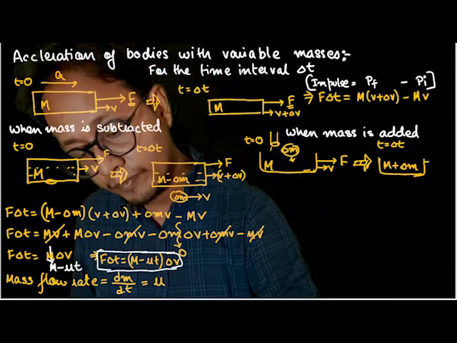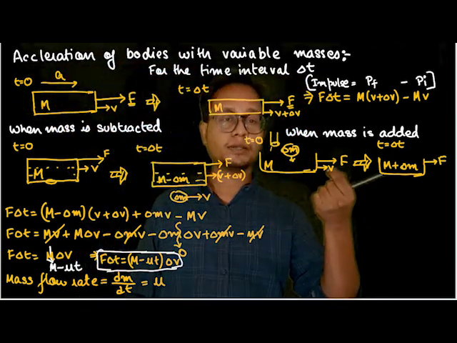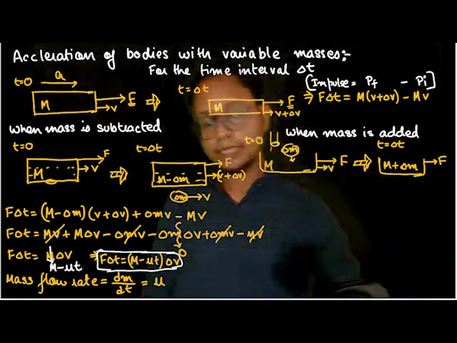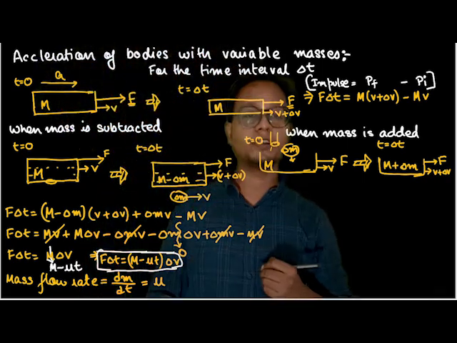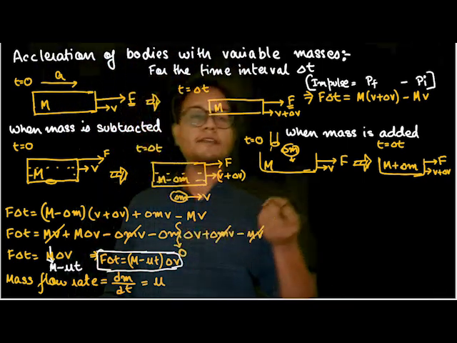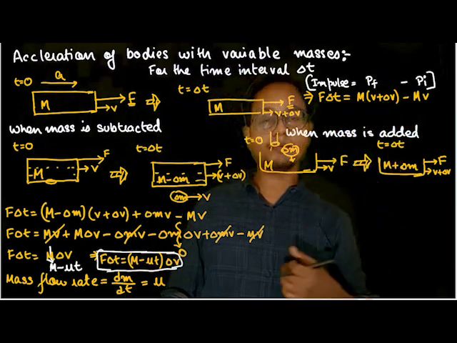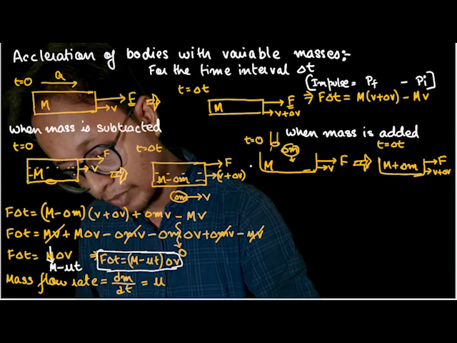The force is the same value, F, and since force was there, there will be a change in velocity. Let the final velocity be v plus dv, where dv is the increase in velocity. Understood? Now if I apply the same equation, impulse is equal to final momentum minus initial momentum, what do I get? What is the value of impulse? Let's draw a boundary here.